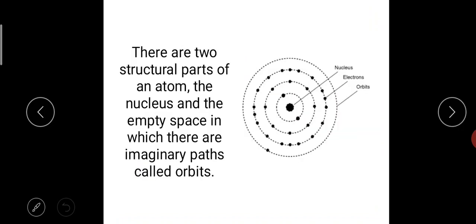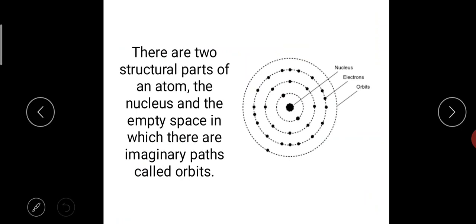Now if you see this, we now have an idea of the structure of an atom. Now the overall picture we have framed. The scientists have framed the overall picture, that the atom is built up of subatomic particles. The three subatomic particles were electrons, protons and neutrons. So if you see here the two structural parts of an atom, the nucleus and the empty space in which there is an imaginary path called orbits. Can you see here, the imaginary path is called an orbit. Actually it is not present, that is our imaginary path. For our understanding, scientists gave it like this.